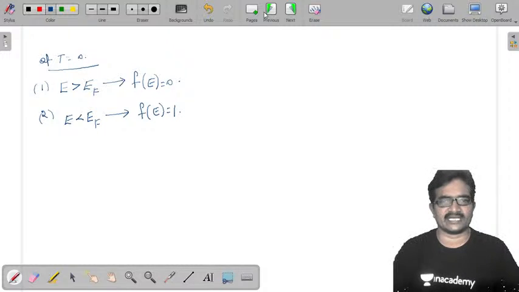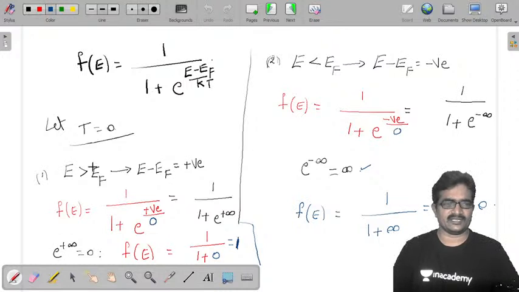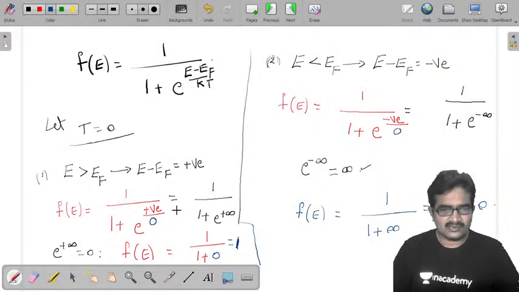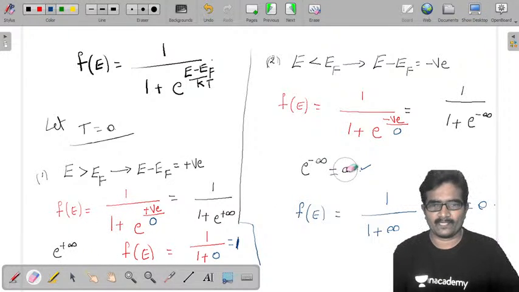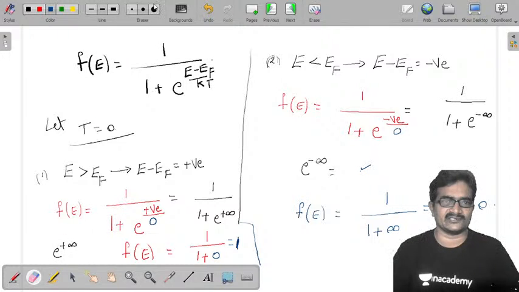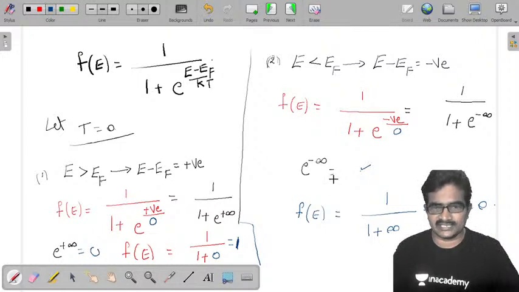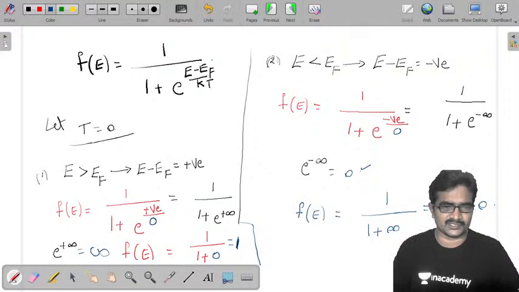Just once again check this. Sorry, a small confusion: e power minus infinity is 0 and e power plus infinity is infinity. Now you can substitute the values.